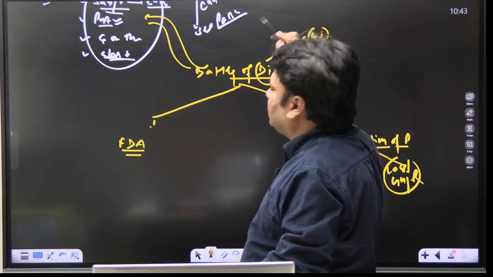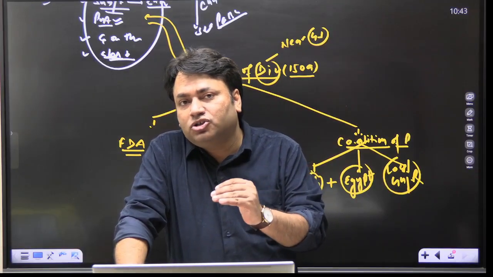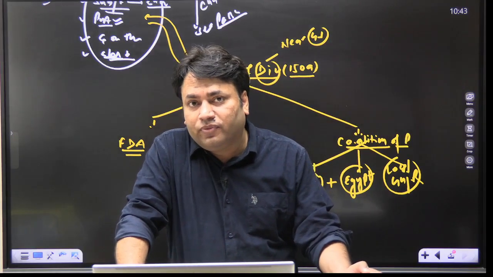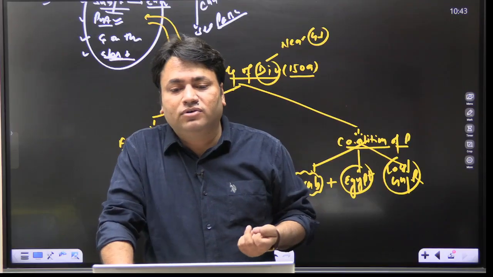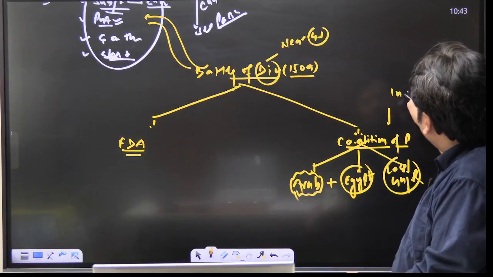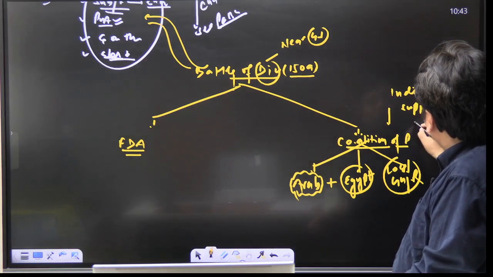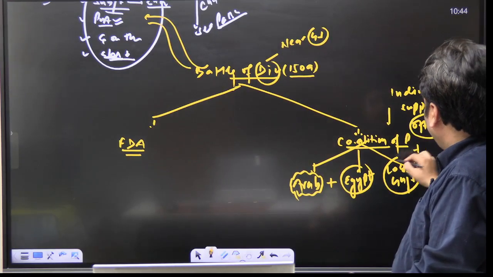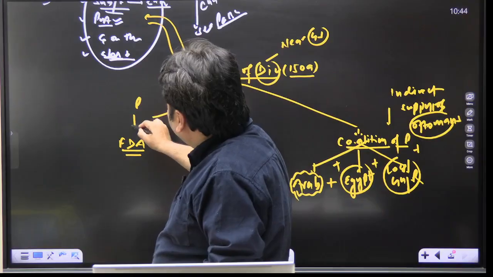So we see that the local ruler is also part of this coalition, and this coalition got indirect support of Ottomans also. Okay, I hope you are remembering Ottomans, 1453, fall of Constantinople. So here what we see, that this coalition got the indirect support of Ottomans. Now there is a very basic question: why did this coalition support each other against the Portuguese, against Francisco de Almeida?